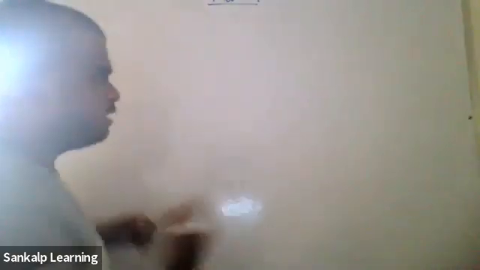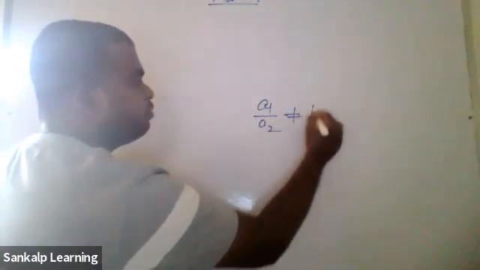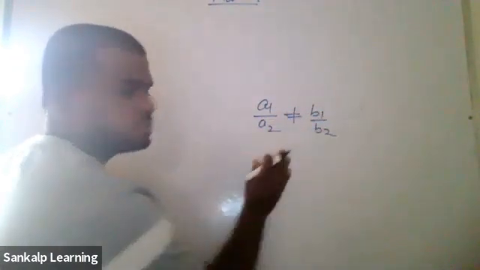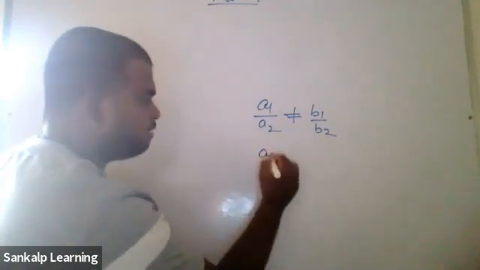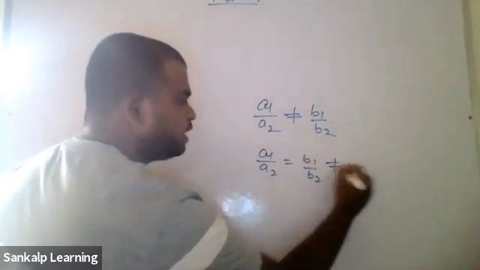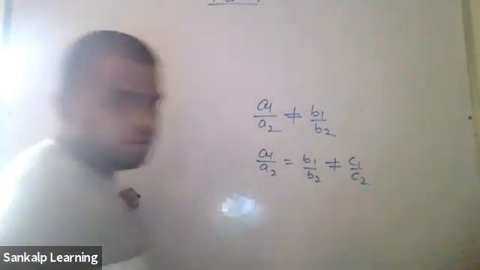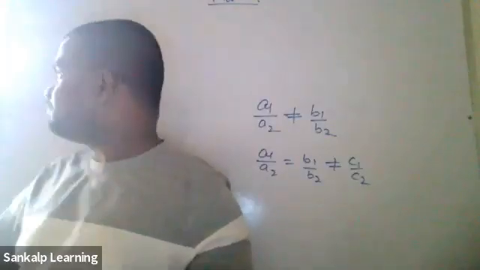Okay, very good. For unique solution, the condition that we had arrived at is A1 by A2 should not be equal to B1 by B2. If this condition is satisfied, then we get unique solution. And A1 by A2 is equal to B1 by B2, but it is not equal to C1 by C2.